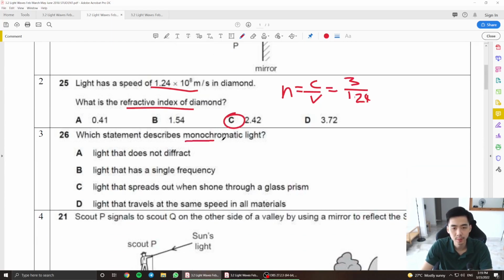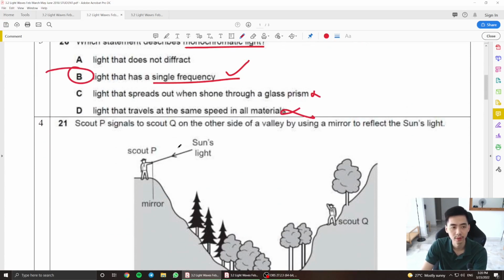Which statement describes monochromatic light? Monochromatic light is basically single colored light with one wavelength and one frequency, right? The options are: light that does not refract, light that has a single frequency, light that spreads out and shines through a glass prism, light that travels at the same speed in all materials. No, it is definitely single frequency or single wavelength here.